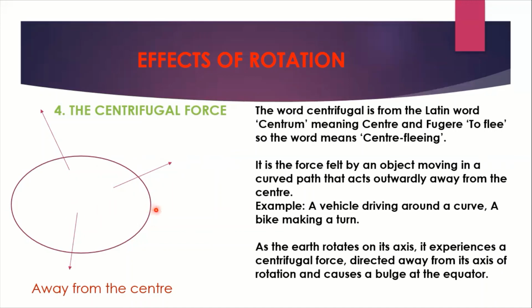So this is what is known as centrifugal force. When Earth rotates on its axis, it experiences a centrifugal force directed away from its axis and causes a bulge at the equator. This happens because of the Earth's rotation. These are the four effects of rotation.